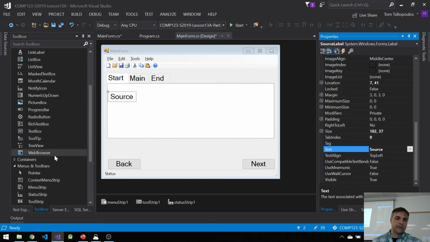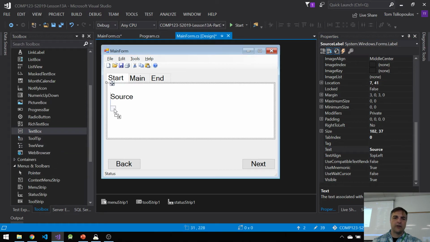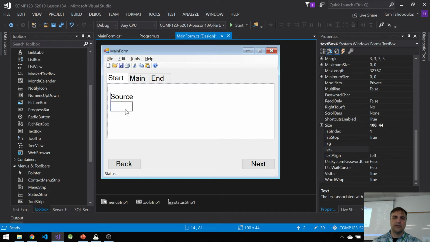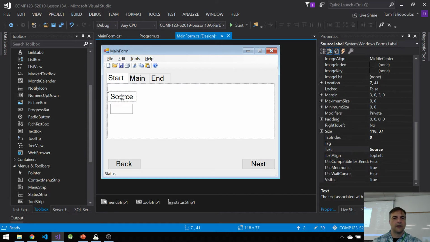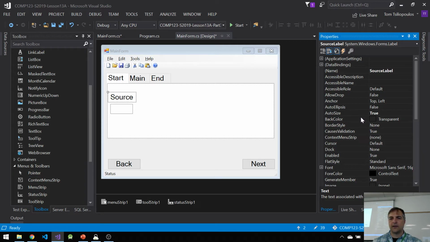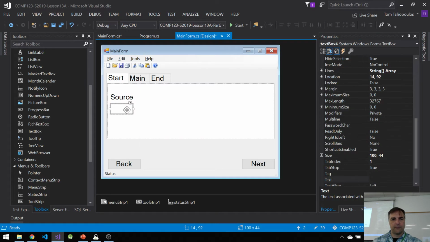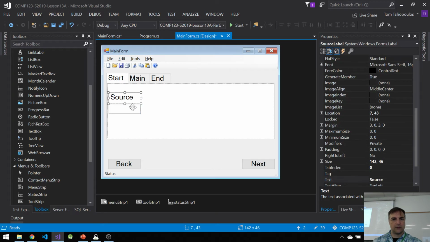And then we'll get a text box. I don't usually like using text boxes, but this is a good use case for text boxes. Just make sure that they're aligned properly. In fact, let's make our source auto size false. I don't want my auto size to be true. I want to match the size of my label to my text box. Make sure it's kind of centered. There we go. Same size.